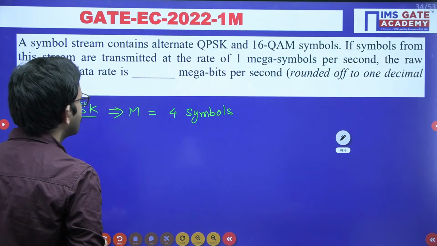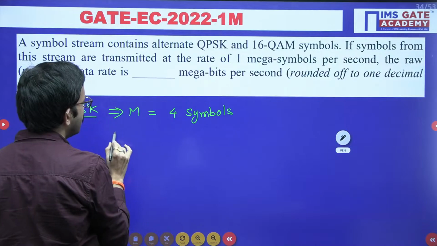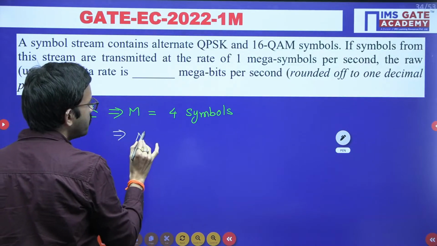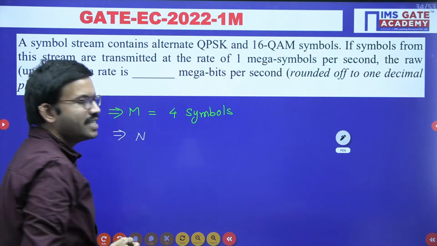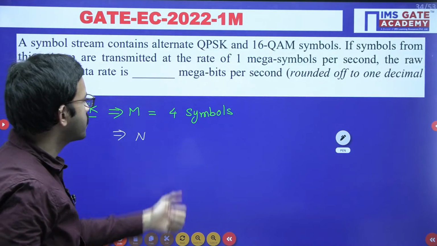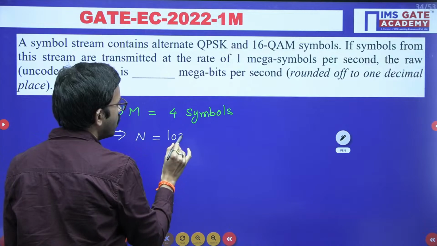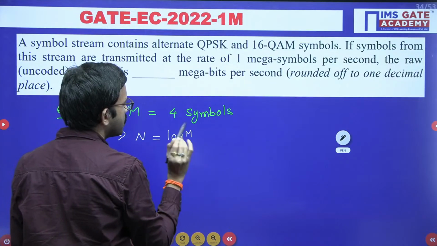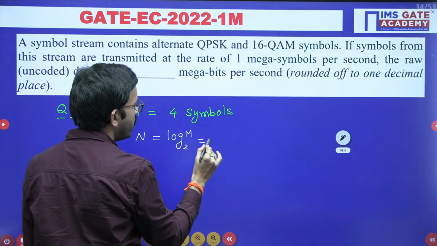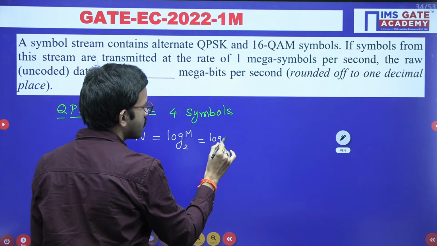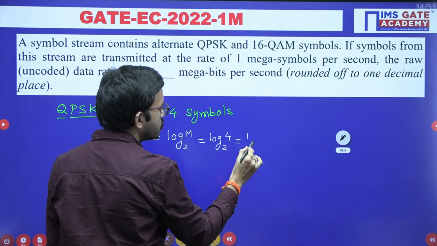Once you know the number of symbols, from there you can calculate the number of bits required for representing each symbol by using this formula, n equal to log m base 2. Here m value is 4. So 4 you can write as 2 square.